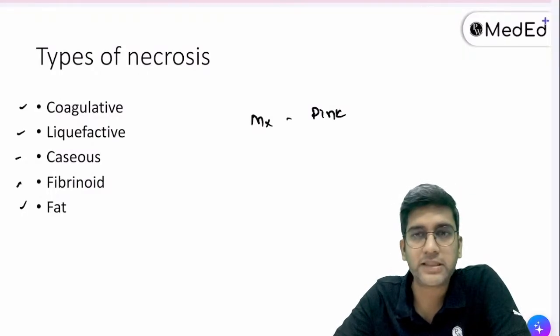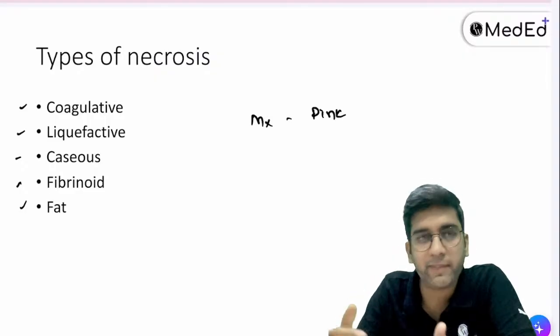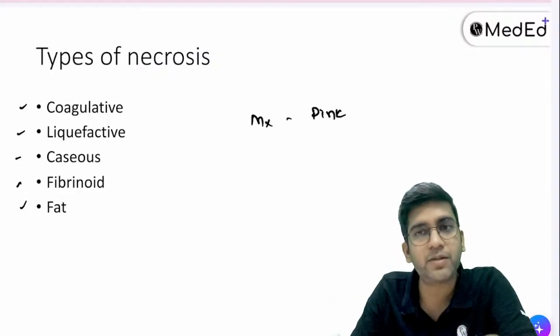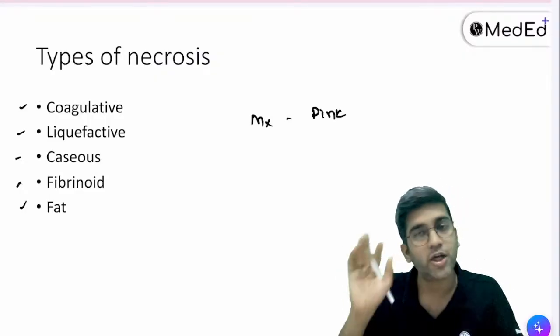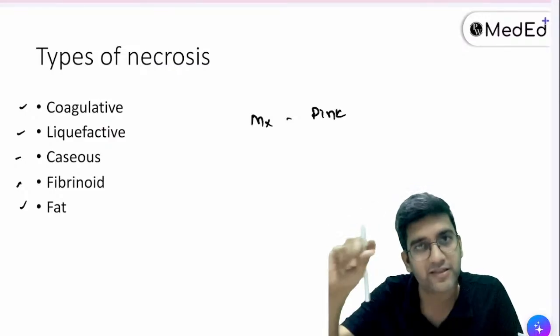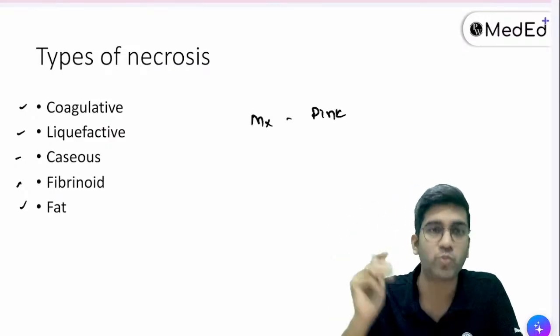Generally, what happens is, from the exam point of view, they might ask you which is most common. Remember, most of the time, not all, most of the time, the first heading or first subheading becomes most common.